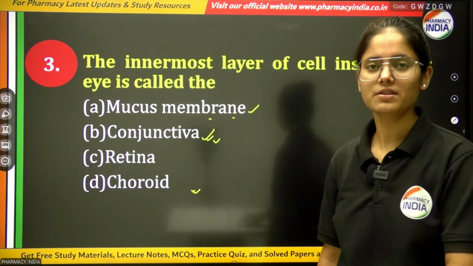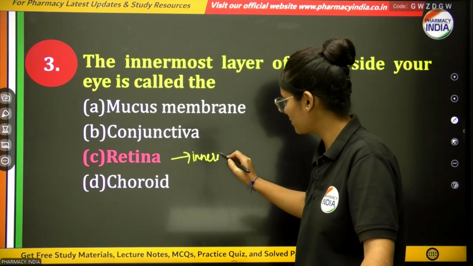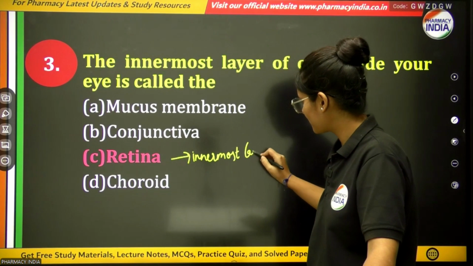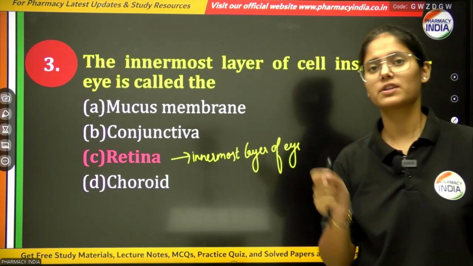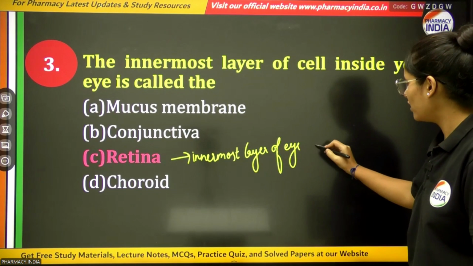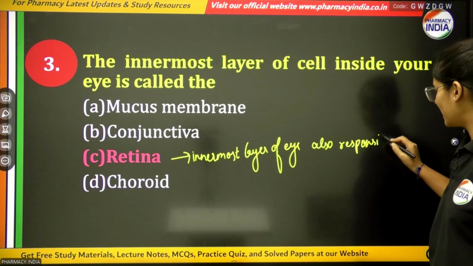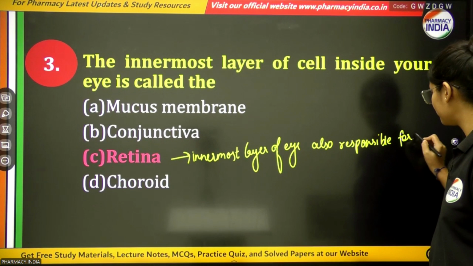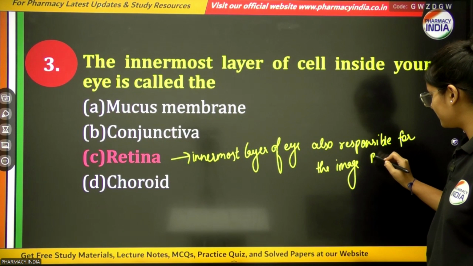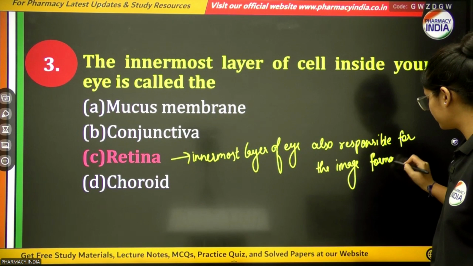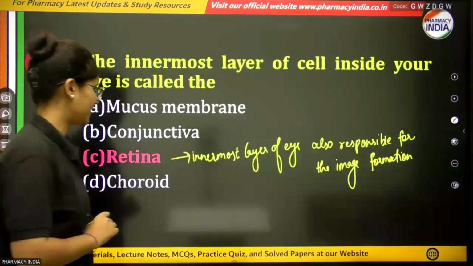So the correct option will be retina, which is the innermost layer of the eye and is also responsible for image formation. Clear? So the correct option will be retina.